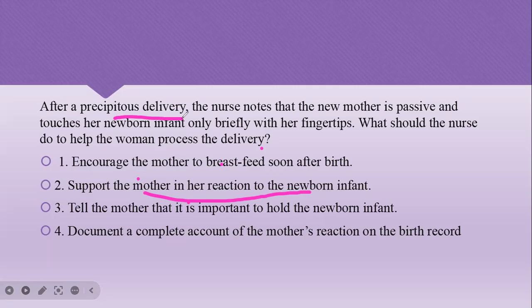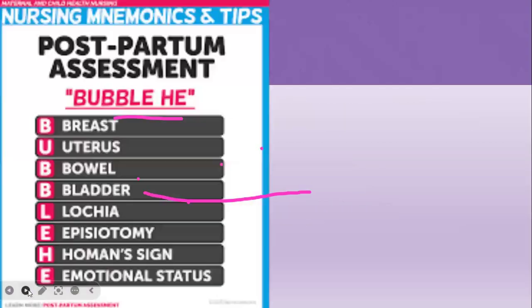So precipitate labor, when the labor ends within 3 hours, that is known as a precipitate labor. The mother is kind of confused, so that's why she's not able to believe that she underwent precipitate labor. So we need to support the mother in her reactions to the newborn. Let's have further discussion regarding the puerperium period.